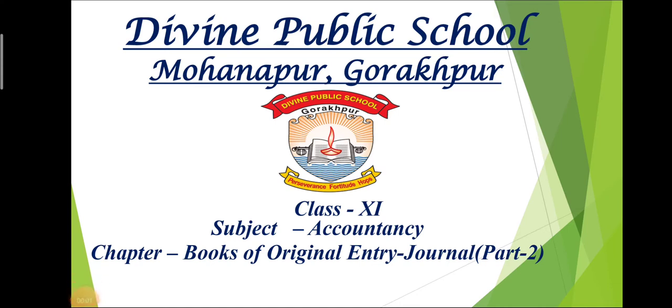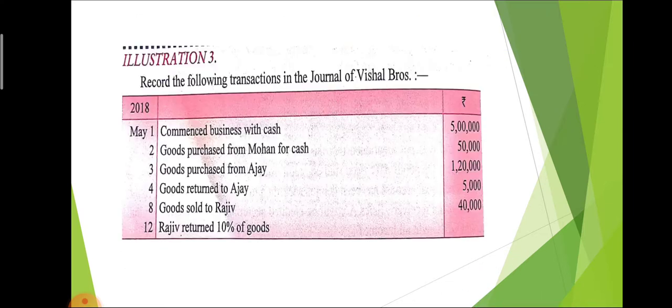Hello students, today we are going to start our same chapter of accountancy, and the name of the chapter is Books of Original Entry, that is called Journal. This is part second of that chapter, and students, today we are going to discuss one more example, here in illustration number 3. One question is given with some certain points.